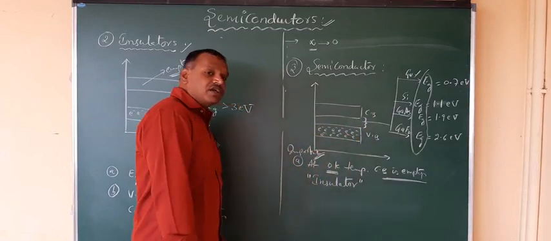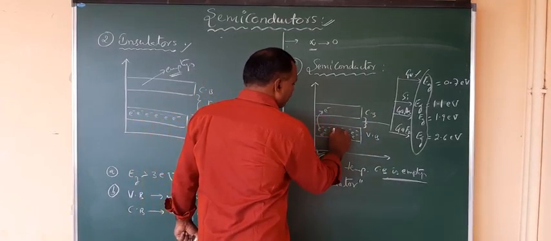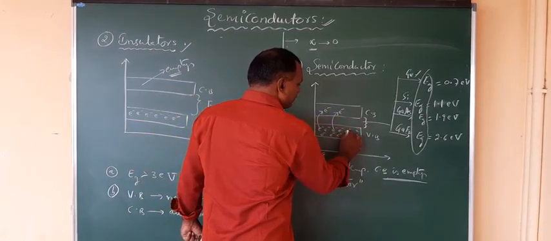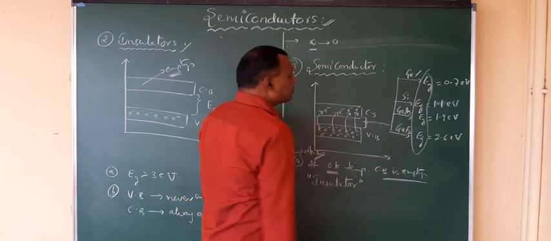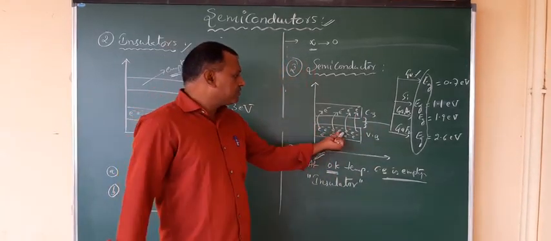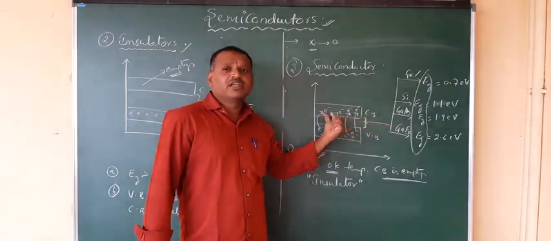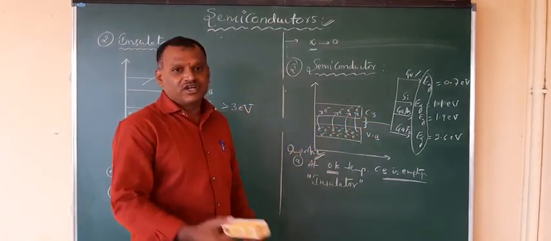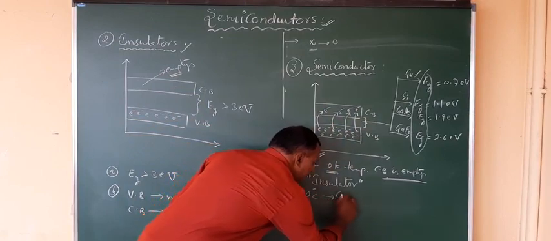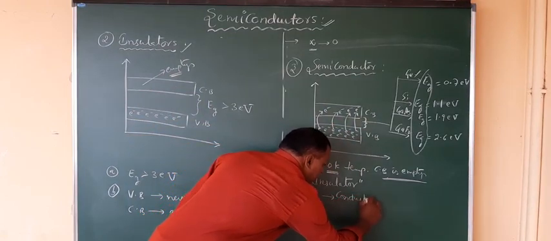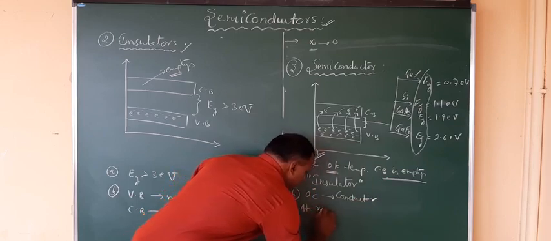So some of the electrons can be shifted from the valence band to the conduction band. When electrons are shifted to the conduction band, you have some electrons there, and then it has the property of conduction. So at 0 degrees Celsius, or at room temperature, it behaves as a conductor.